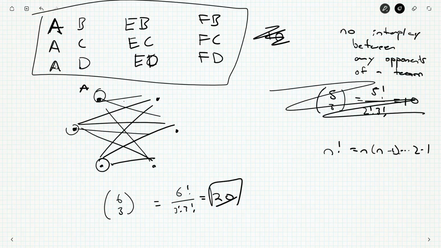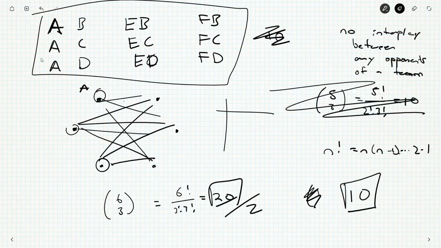It seems a little too high, but choosing AEF would be the same as choosing BCD, so I've got to divide by 2, and so then that would be 10 again. Okay.